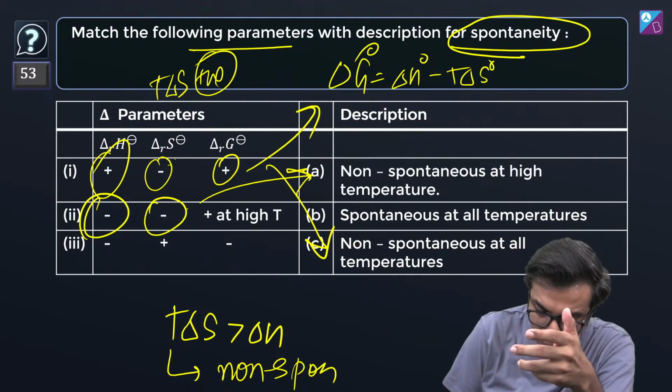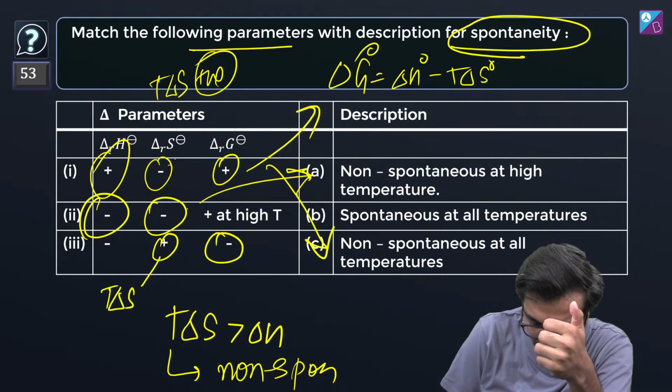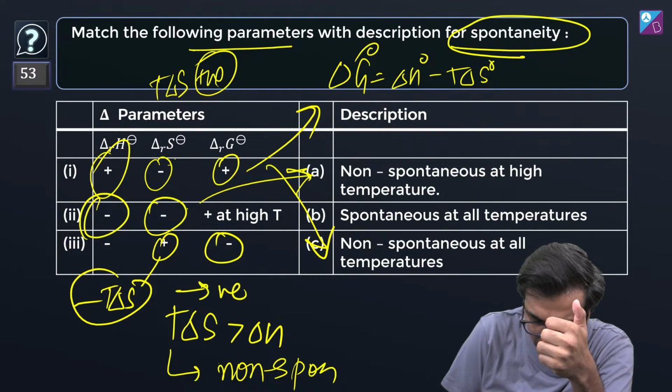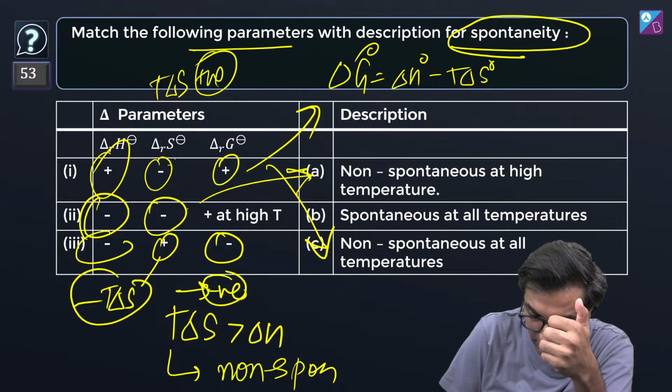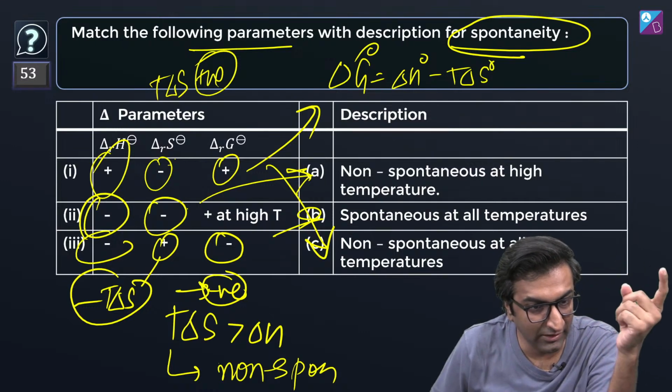Last वाला तो obvious है. Yeah, delta G naught is negative. This guy is positive. मतलब कि T delta S, negative T also is always going to be negative. So it's always going to be spontaneous at all temperatures. Easy.